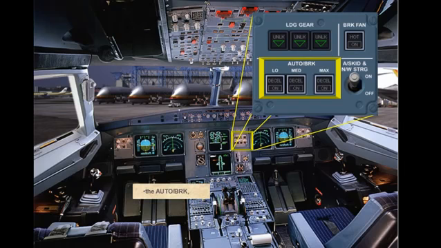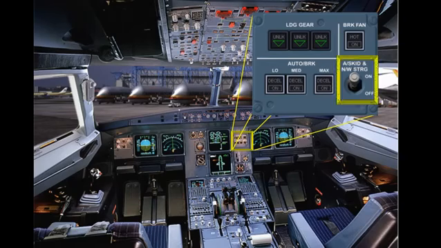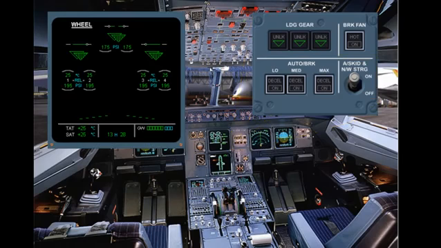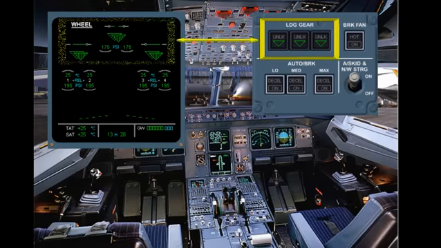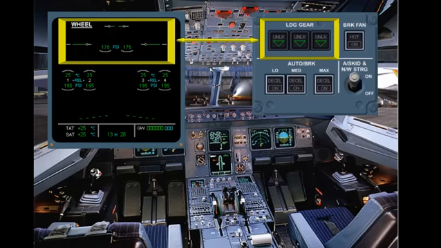the auto brake, the brake fan, and the anti-skid and nose wheel steering. Let's take a closer look. Landing gear position indications are associated with position indicators on the wheel page: up, in transit, down.